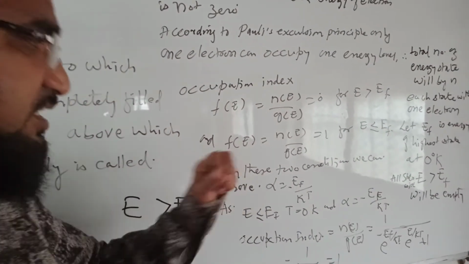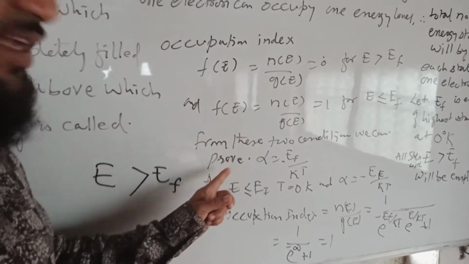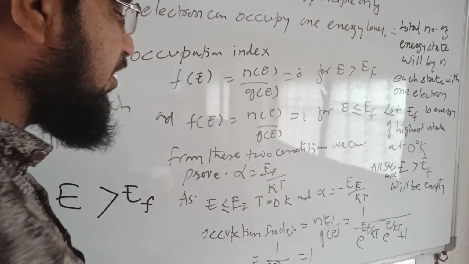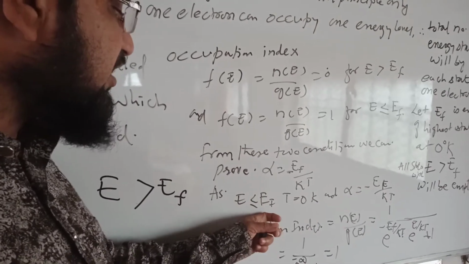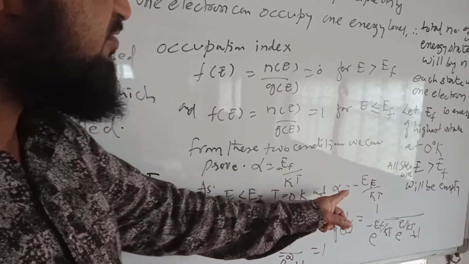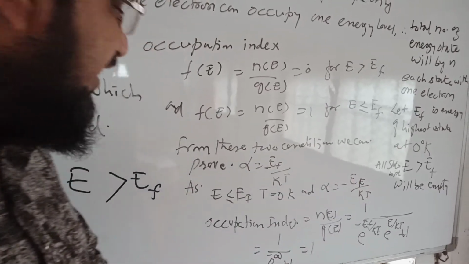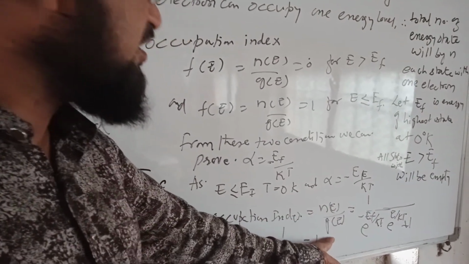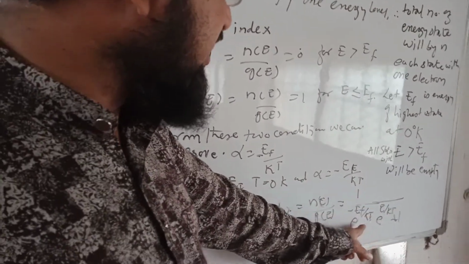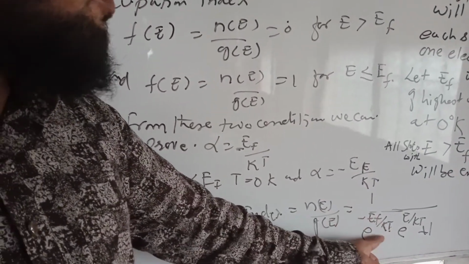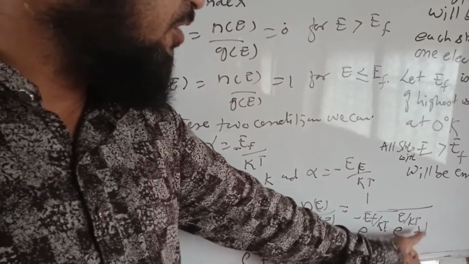From these two conditions, we can say that alpha is equal to minus EF upon KT, for E less than or equal to EF when T is 0 degree Kelvin. The occupation index can be written as N(E) upon G(E) equal to 1 upon e raised to power (E minus EF) upon KT plus 1.